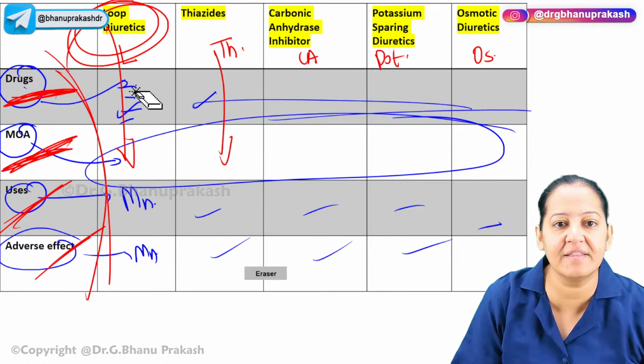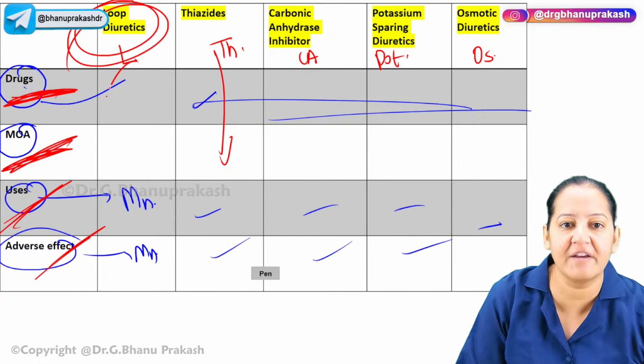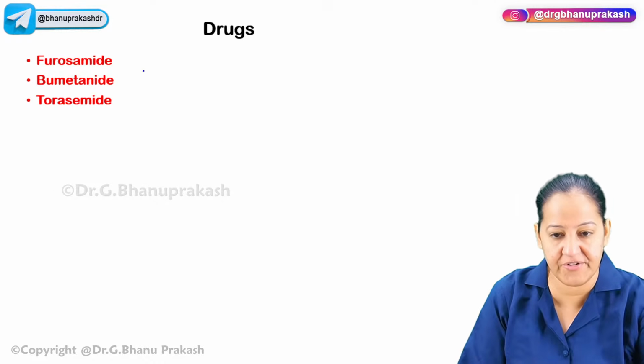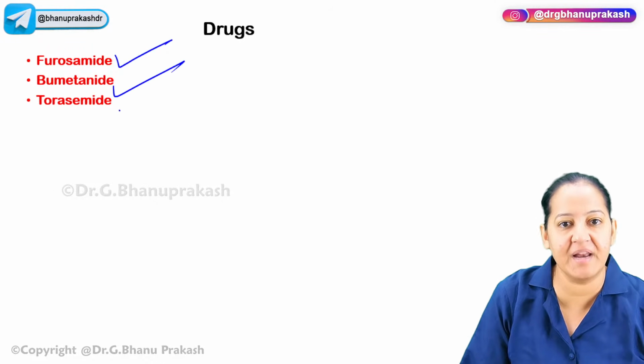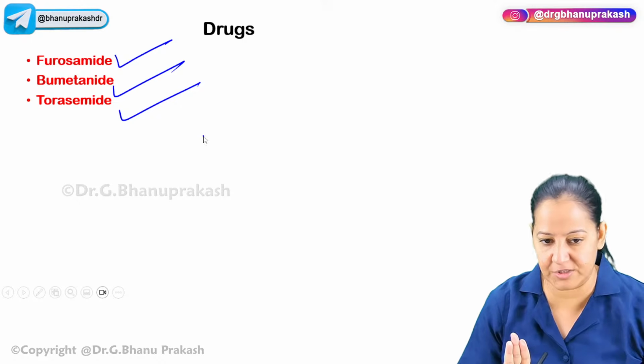Loop diuretics. How many drugs are there in this category? Tell me the drugs. Here we have three drugs. What are the three drugs? Furosemide, bumetanide, and torsemide. These are the three drugs we have in this category.